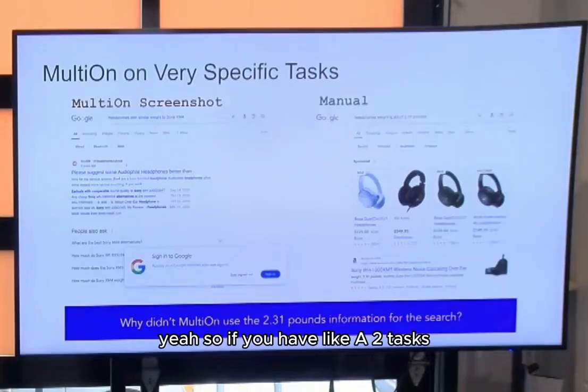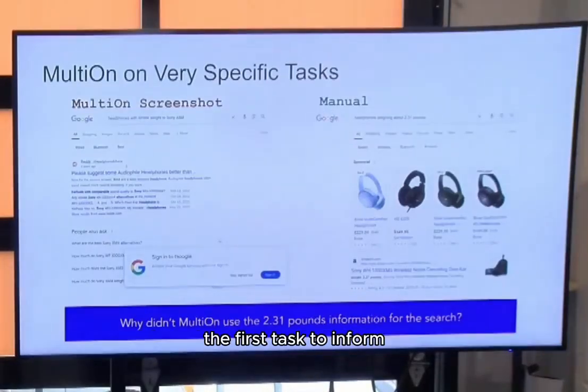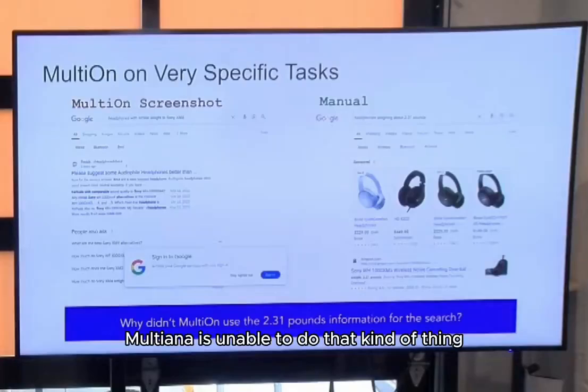So if you have two tasks and you have to use the information from the first task to inform the second task, MultiOn is unable to do that kind of thing.